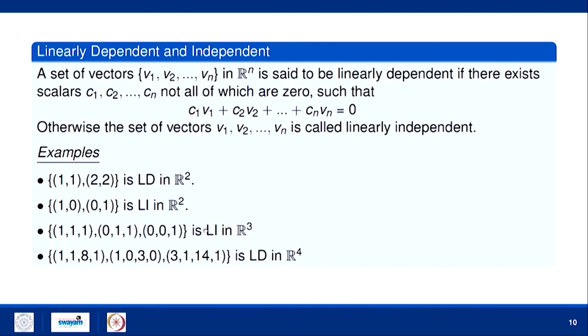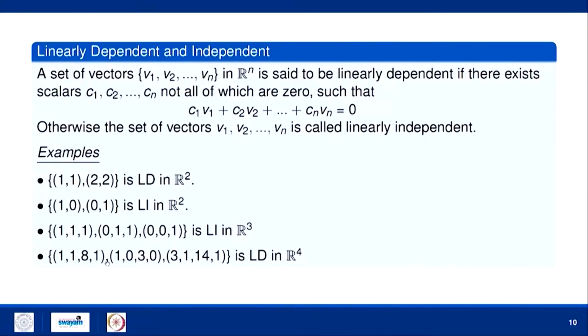So, how to check whether the given set of vectors is LD or LI? You can find that out using the concept of row echelon form. Write those vectors as the rows of a matrix and then reduce the matrix to row echelon form. If you have all the rows non-zero, then the vectors are LI, otherwise the vectors are LD.